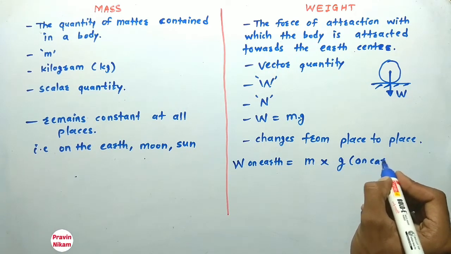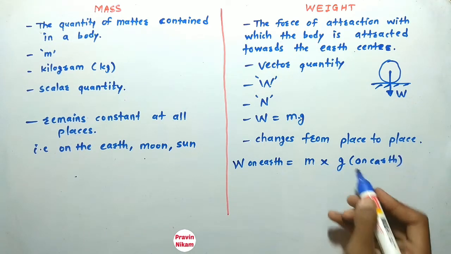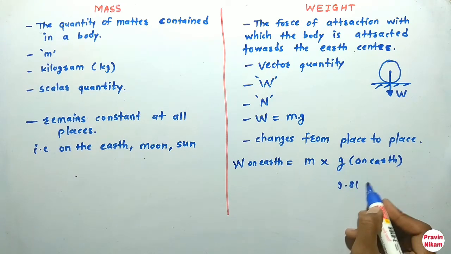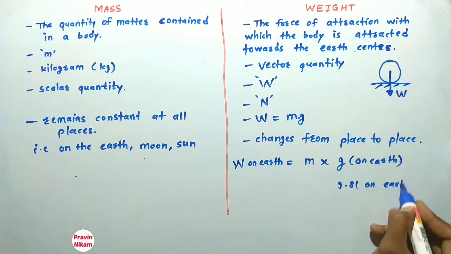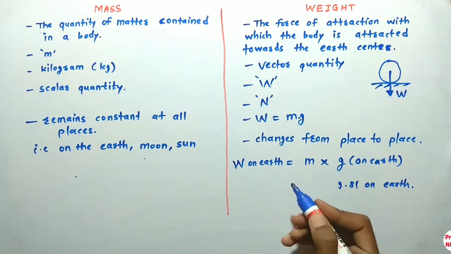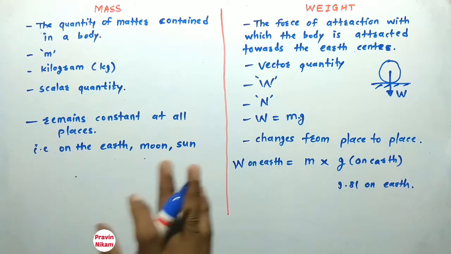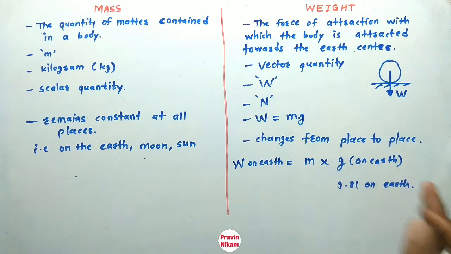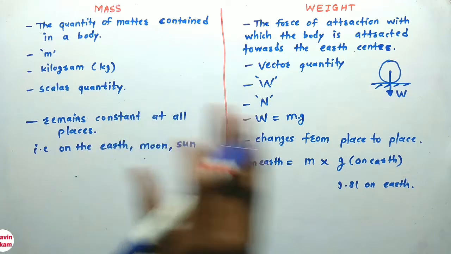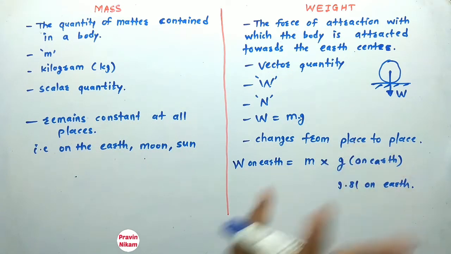Gravitational acceleration on earth is approximately 9.81, and it is different on the moon and again different on the sun. So the weight of a body is different at various places. This is the main difference between mass and weight.